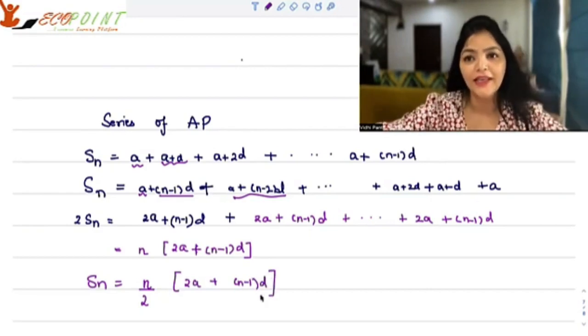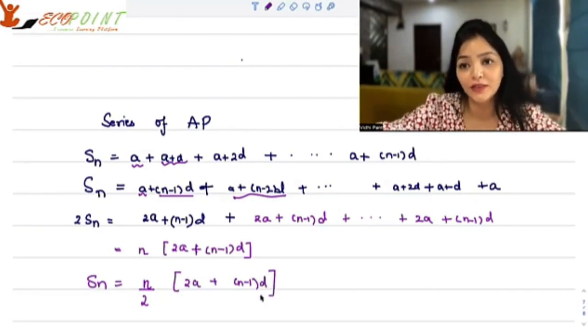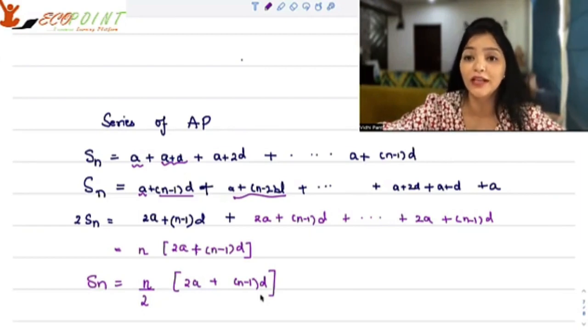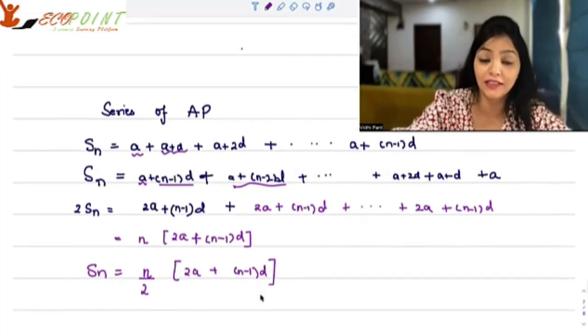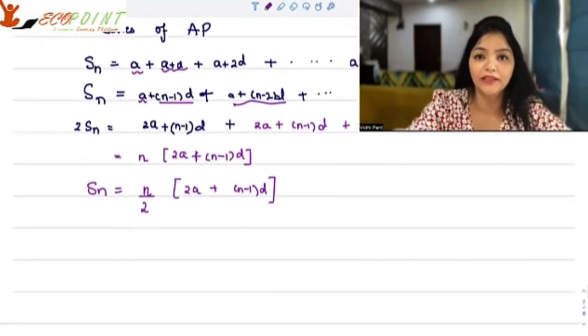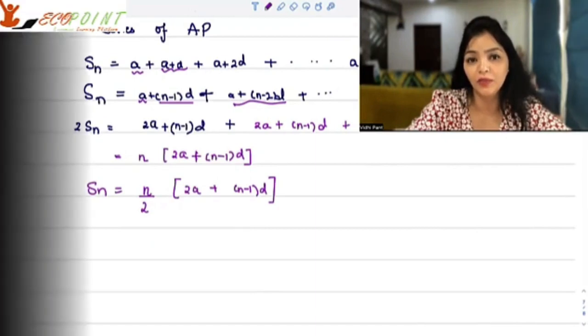What is Sn? Sn is basically the series of an AP. That is, when you start adding an arithmetic progression, an arithmetic sequence, then you get this formula for the sum. The sum of n elements would be this.